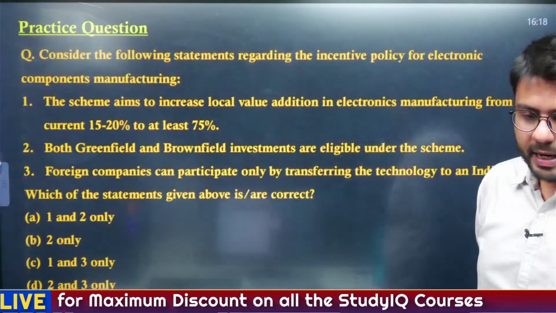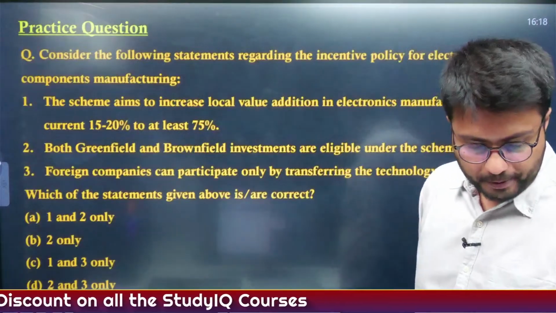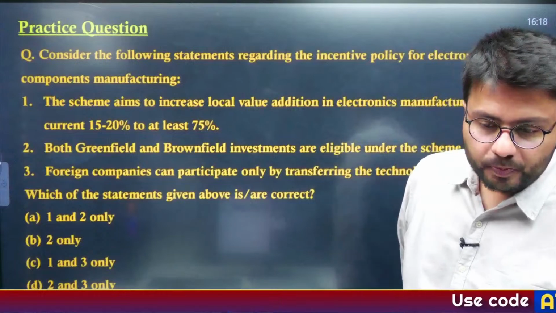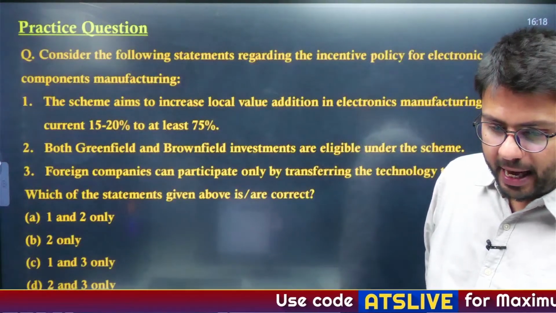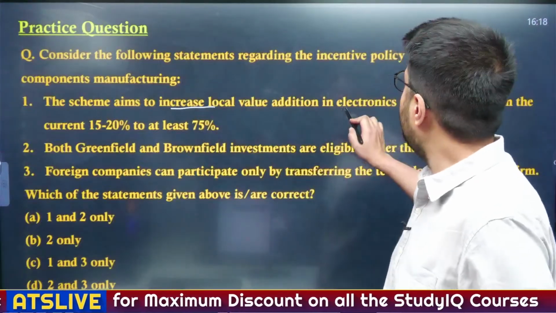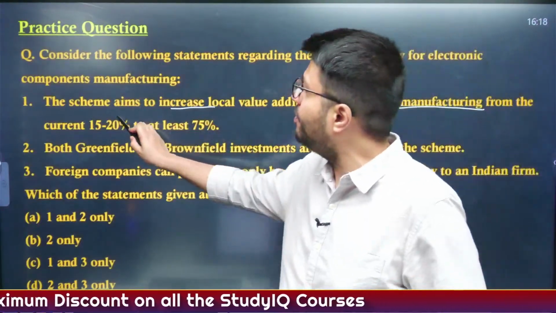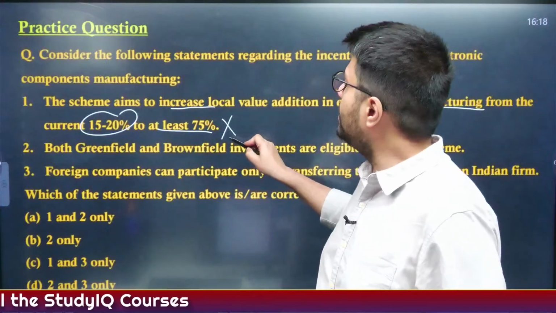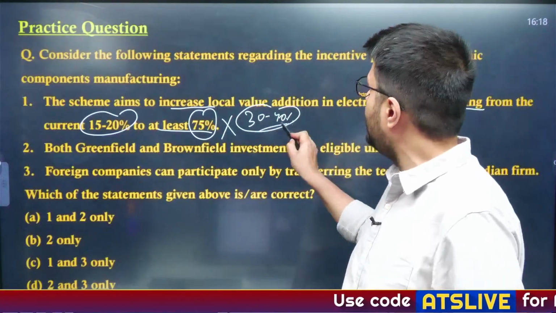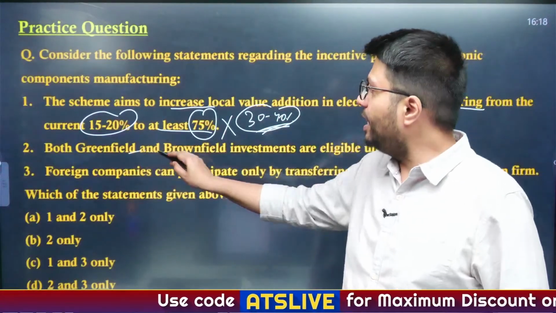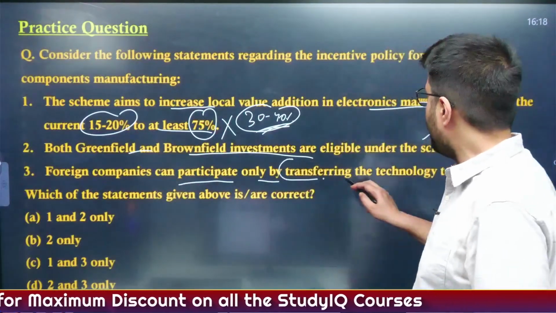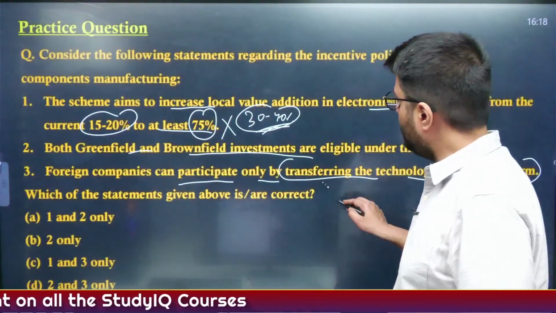So what is the correct answer for the scheme? Answer me quickly. Sarang says A, Shushmita says B, Yashi says B. Well, the scheme aims to increase the local value addition in electronics manufacturing from the current 15 to 20% to at least 17.5%: this is incorrect. I told you it is about 30 to 40%. The target of the government is to increase the value addition to 30 to 40%. Both greenfield and brownfield investments are eligible. This is correct. Foreign companies can participate only by transferring the technologies to an Indian firm. This is incorrect.